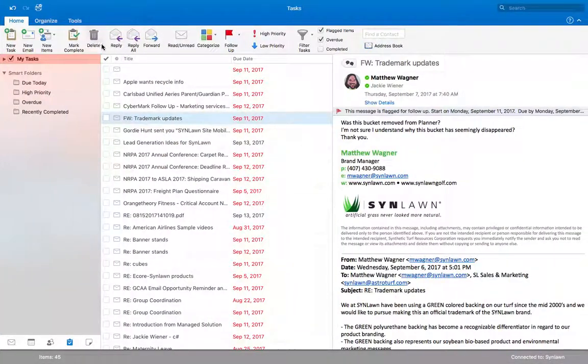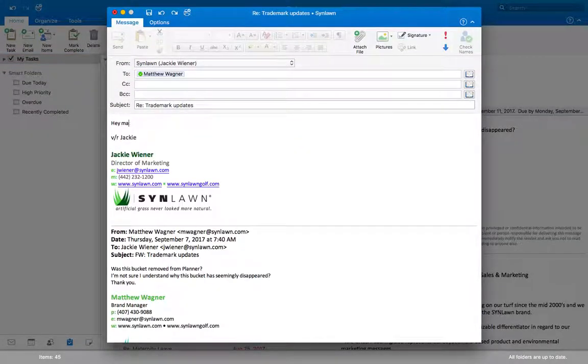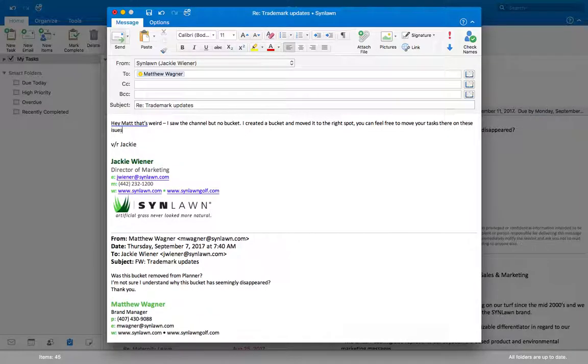So here's an example. Reply. Hey, that's weird. Oh my gosh. And moved. Right spot. You can feel free to move your tasks there on these issues. Okay.